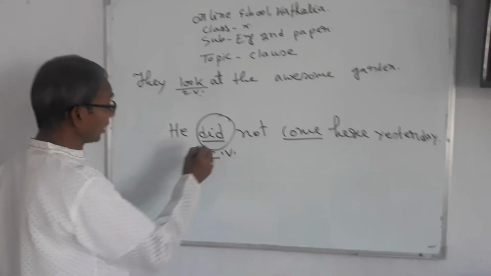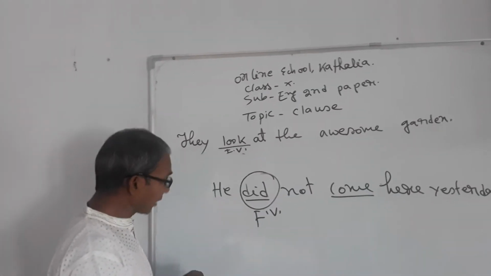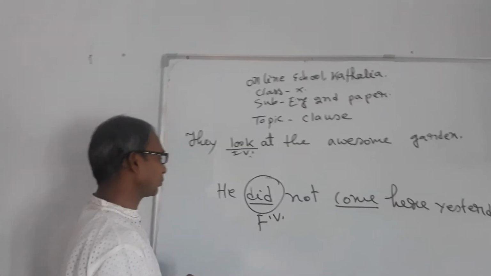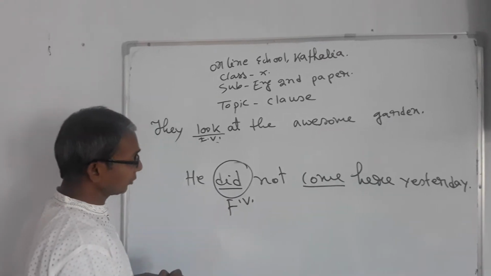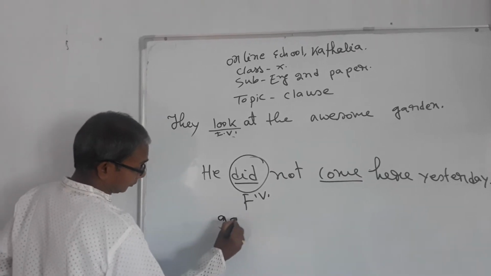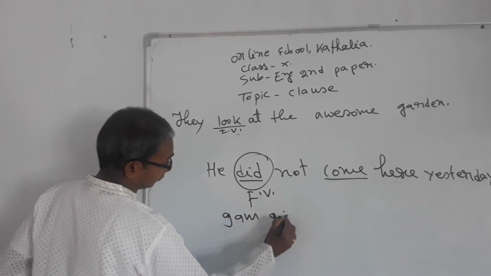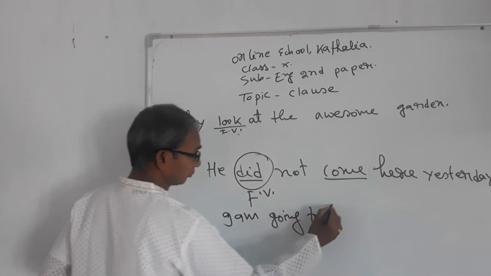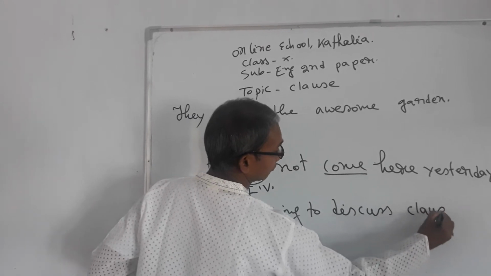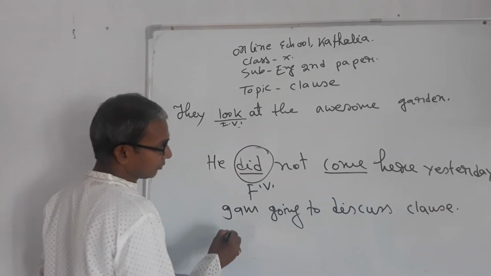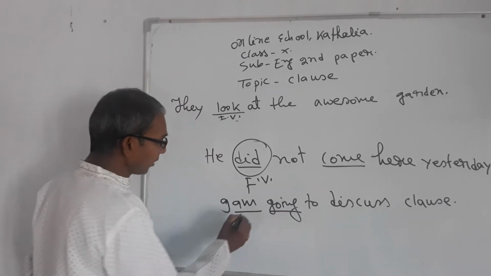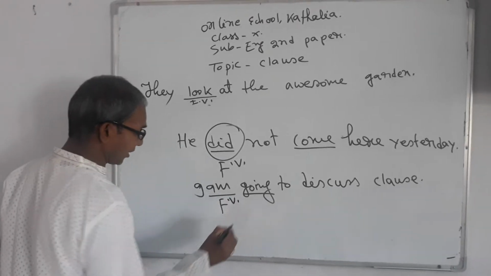Here we can also say another symptom of this verb for being finite. It is in past form. Do, does is the present form of did. It is in past form. So did is absolutely a finite verb. We can write down another example. This is another example of this rule. There is one more verb in this sentence, am and going. Am is the first verb, so it is the finite verb.